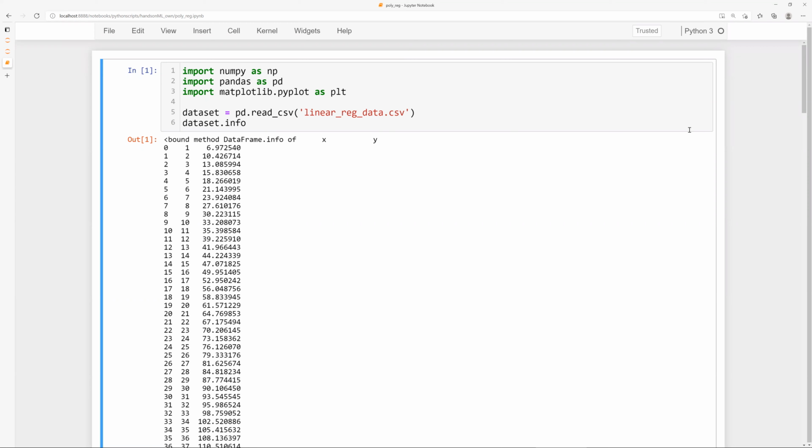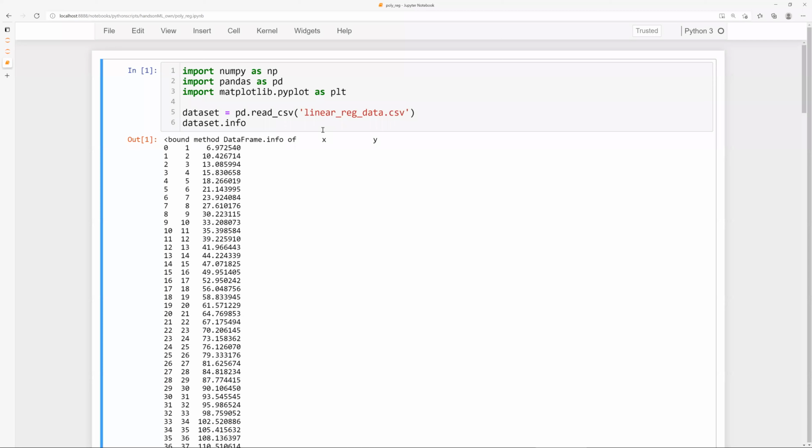Python inherently has lots of functions, but many of those functions are not sufficient to do things that we want. So we need to take help of libraries. Either we can write the function on our own, or we can take help of pre-built functions that people have written, and we can use those. That is what we're going to use for most of this course. I'll not ask you to write algorithms because it will take very long for you to write those codes, and our goal here is not to learn programming but to learn machine learning.